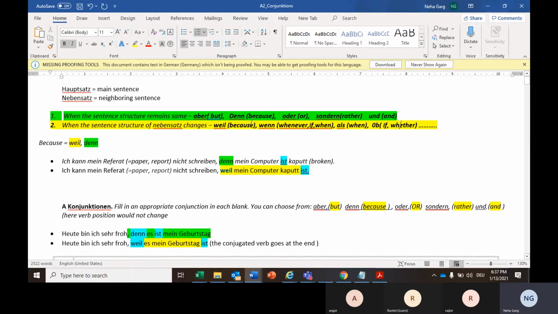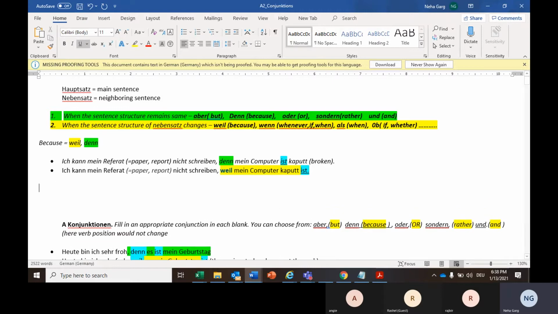Now I'm giving a quick example of denn or weil, how this impacts the structure of the sentence and how it remains the same. Let's say I have to say: heute kann ich nicht lernen. Today I cannot study or I cannot attend the class because I am ill or sick. So heute kann ich nicht lernen. Today I cannot learn because.